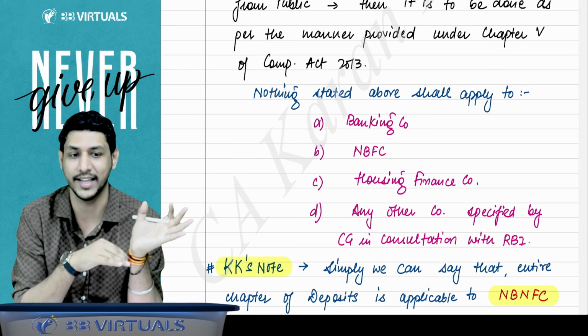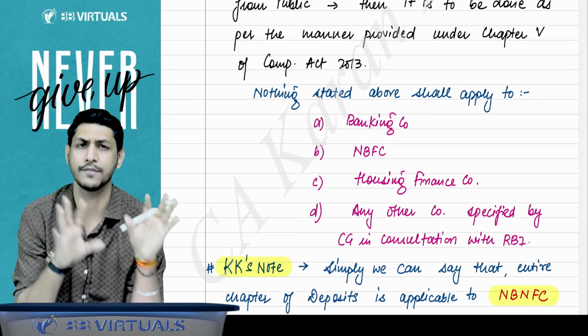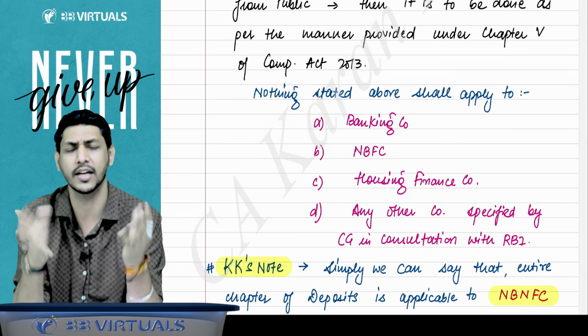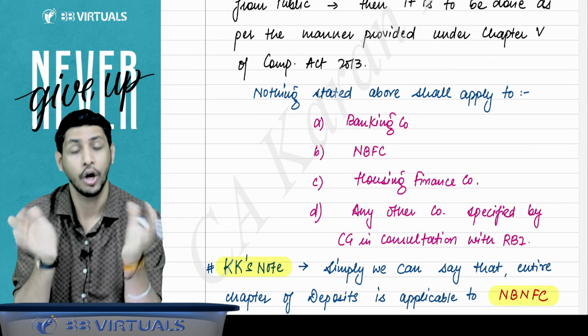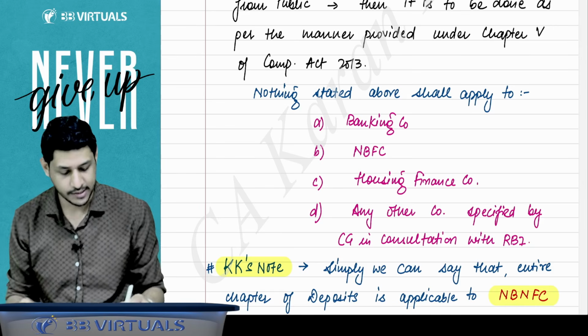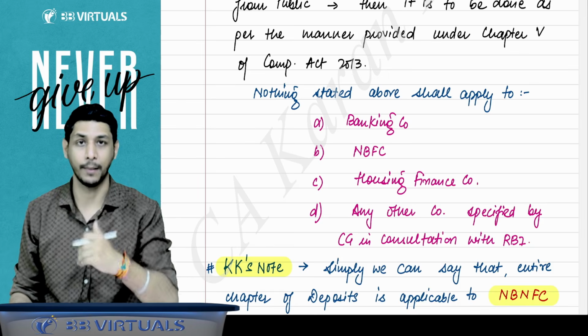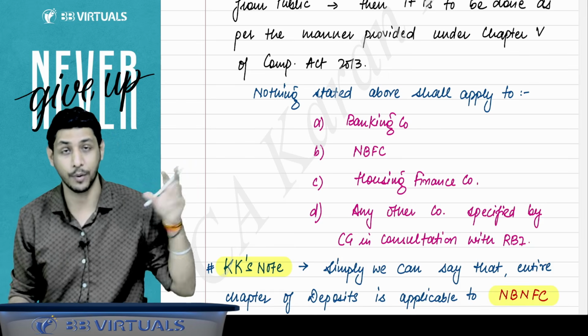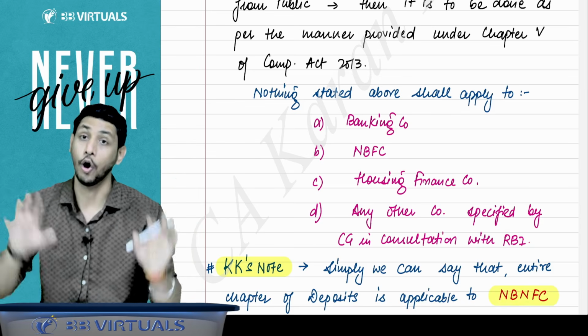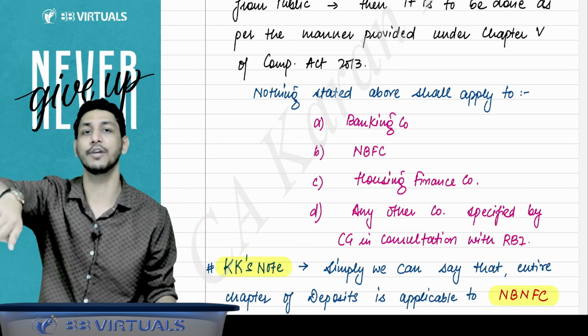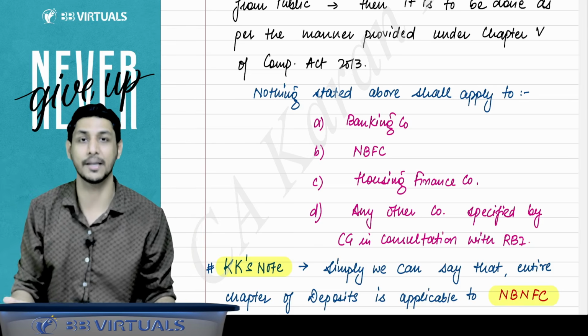So this law said that the banking company, NBFC, housing finance company or any other company which the CG may specify, on all those companies these rules will not be applicable. That means when they are accepting deposits from the public, they need not fulfill the provisions given under this chapter. Although it is a banking company, the Companies Act will be applicable to it. For example, SBI is a banking company.